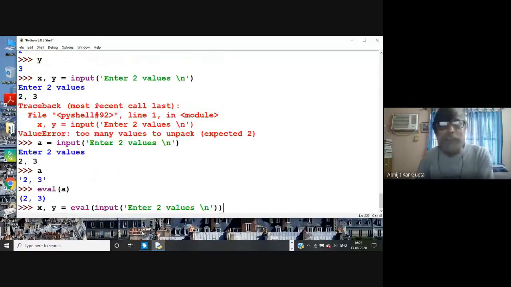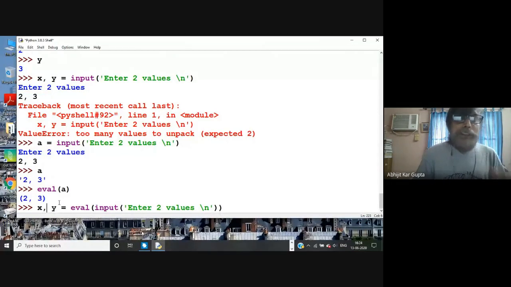Let me write here. What we have done here, the string we have evaluated has become a tuple, and the tuple means the collection of two items. And whether you give brackets or not doesn't matter. If you write 2, 3, it is also a tuple. The bracket is not necessary.